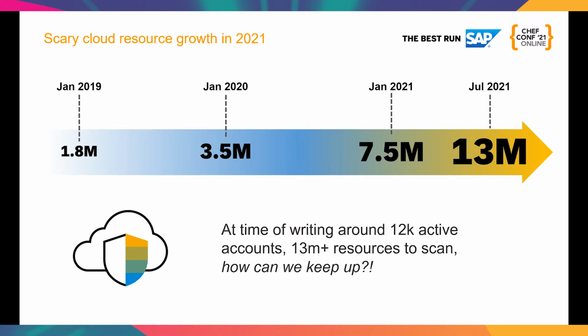When we started, the scale was pretty much unheard of, and now it's way more than that. And the rate of growth is pretty staggering. We had to develop a system which could be future-proof to this kind of scaling. How can we keep up with scaling moving into the future as well?